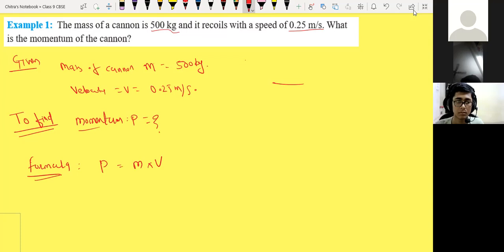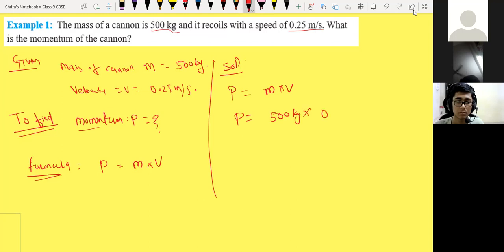Now we are going to solve. Solution. It is quite an easy question. The formula is momentum equals mass into velocity. So P equals, what is the mass? It is 500 kg, into what is the velocity?